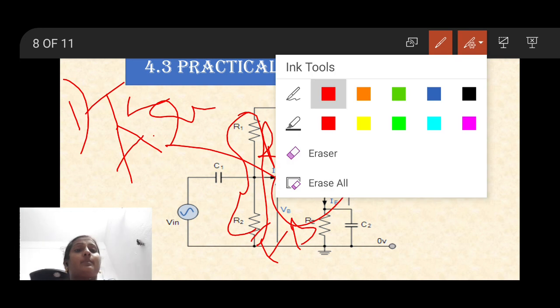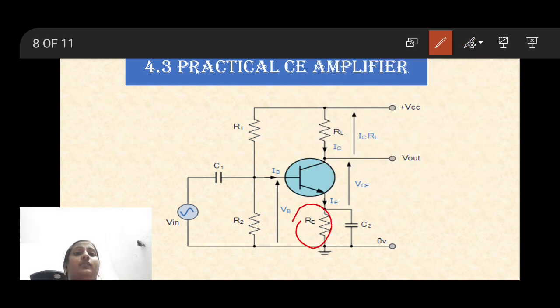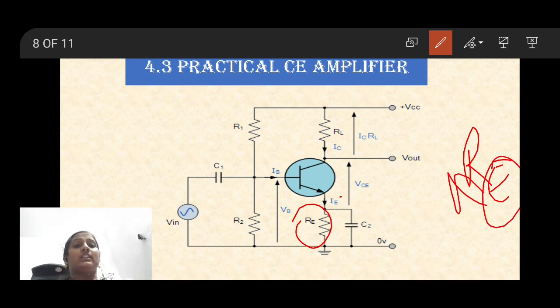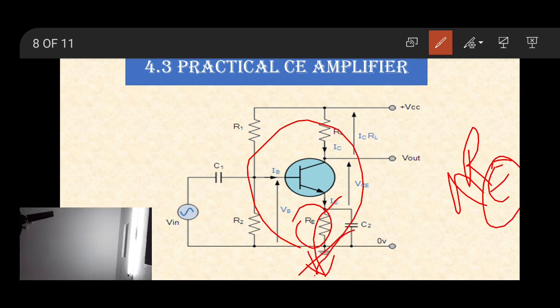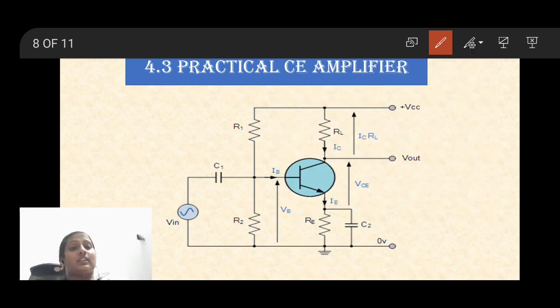Coming to the emitter resistor, this resistor RE is called the emitter bypass resistor. It will bypass the fluctuations and provide stabilization for the entire circuit. If any fluctuations are there, those are grounded and finally the output is constant. It provides a constant output irrespective of the variations in the input. That is the main intention of the emitter resistor RE. So these are the important components in the circuit. So this is the amplifier.